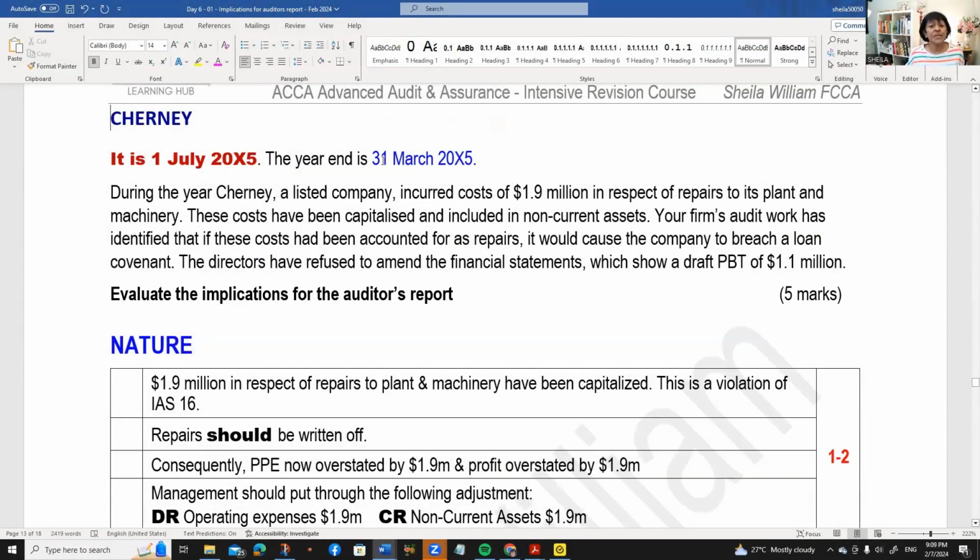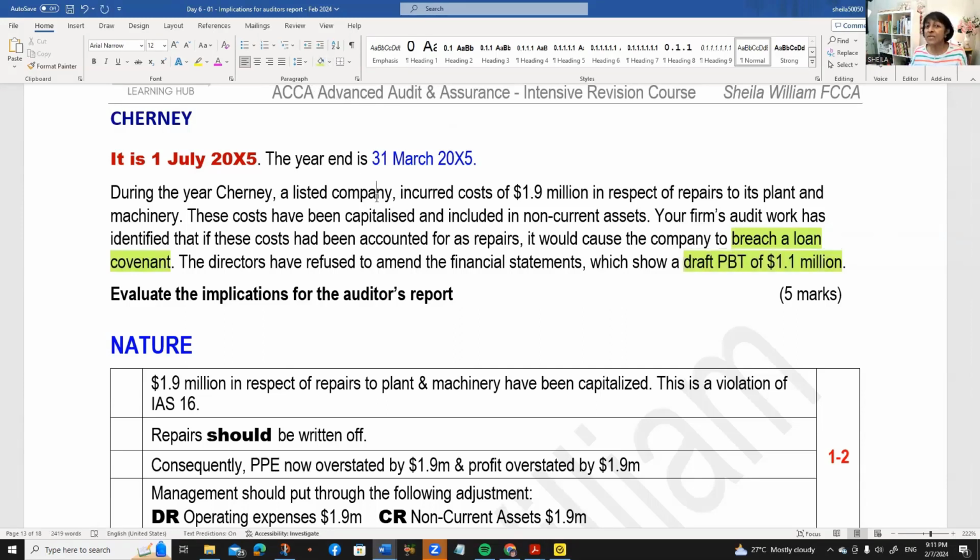Evaluate the implications for the auditor's report. It says year end is 31 March, now it's 1 July. During the year, Churney, a listed company, incurred costs of 1.9 million in respect of repairs to its plant and machinery. These costs have been capitalized and included in the financial statements. Your firm's audit work has identified that these costs should have been accounted for as repairs, which would cause the company to breach a loan covenant. The directors have refused to amend the financial statements, which show a PBT of 1.1 million. But the adjustment is 1.9 million. So if that's the case, then it will turn a profit into a loss, right?